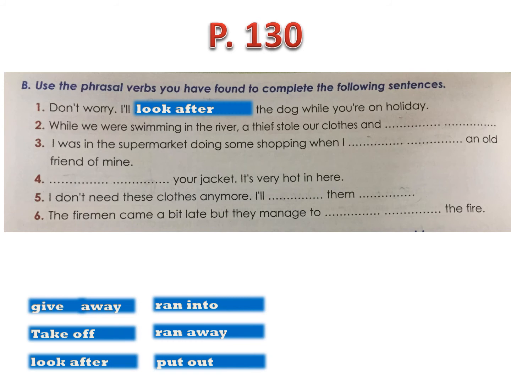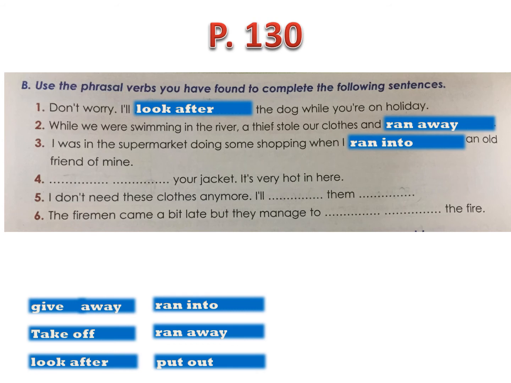Okay. Number 2, while we were swimming in the river, a thief stole our clothes. And so when a thief steals something, what does he do? He or she maybe runs away. So yes, while we were swimming in the river, a thief stole our clothes and ran away. Number 3, I was in the supermarket doing some shopping when I met someone unexpectedly, like that. So yes, I ran into an old friend of mine.